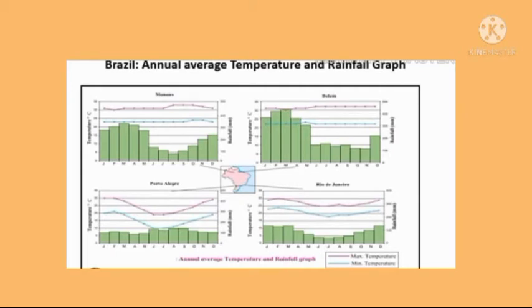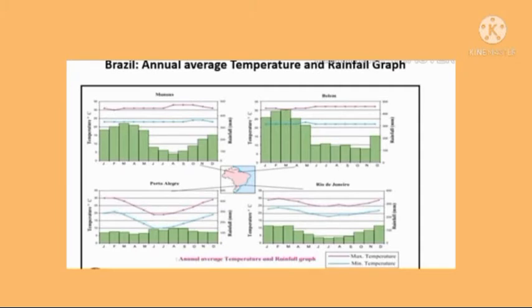And next is Rio de Janeiro. While observing that one, we can understand that it is receiving more rainfall from the month of January to May, and it is reducing, and later again we can see the rainfall is increasing from the month of October to December. And it is receiving minimum temperature in the month of July and maximum temperature in the month of February. Even though all these cities are located in Brazil, there are differences in the rainfall and temperature, and we can see the climatic differences.